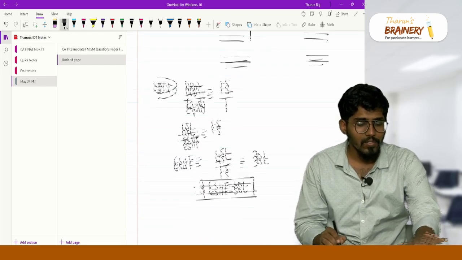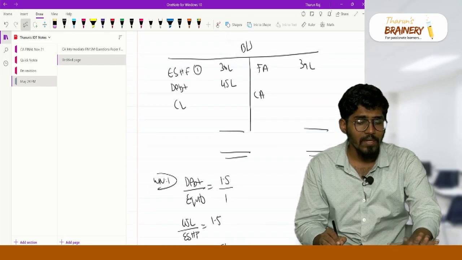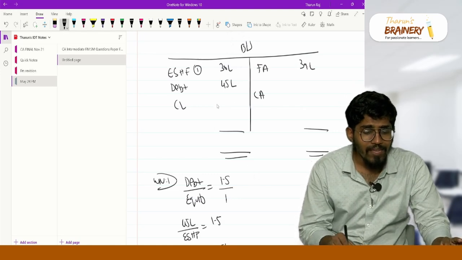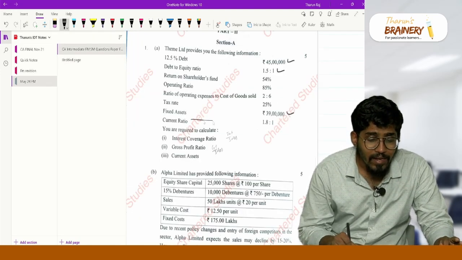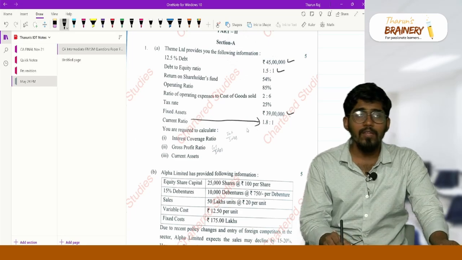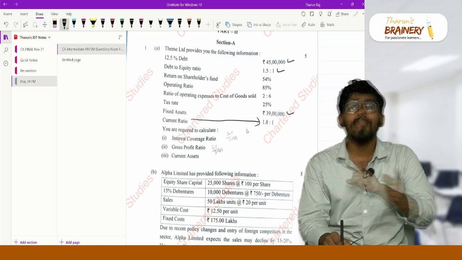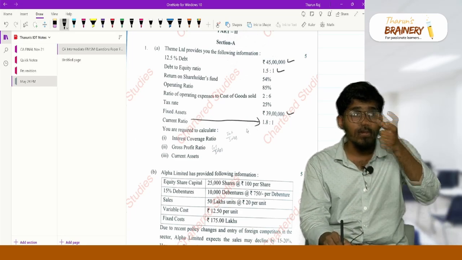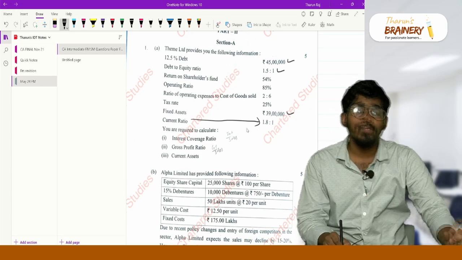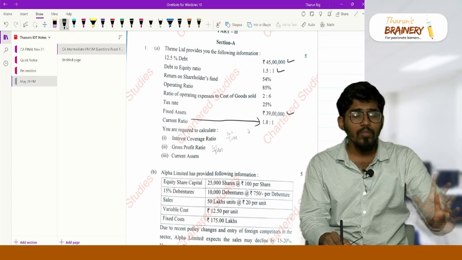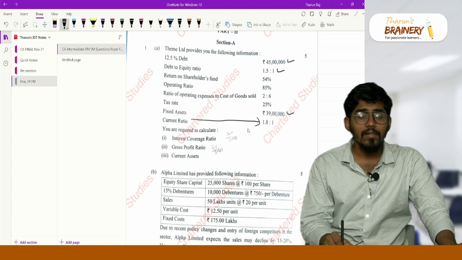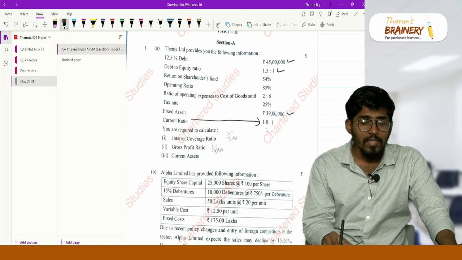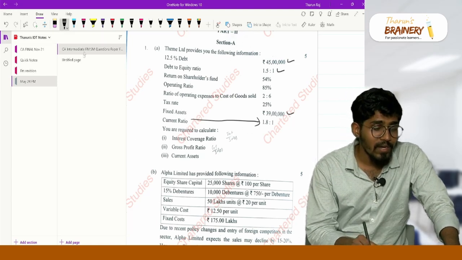Now I know my equity. Now I have two unknown values, current asset and current liability, and I also have my current ratio. Check whether these absolute values can be used in some formula. They have given the current ratio.